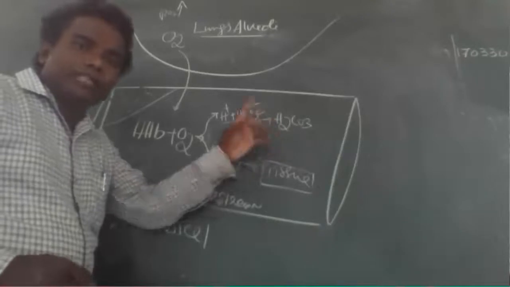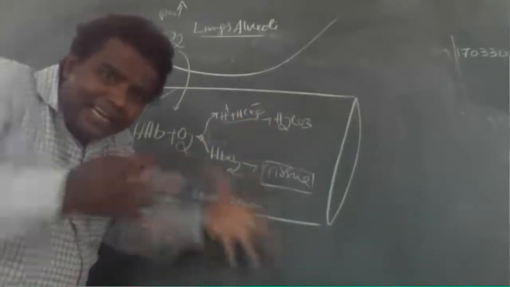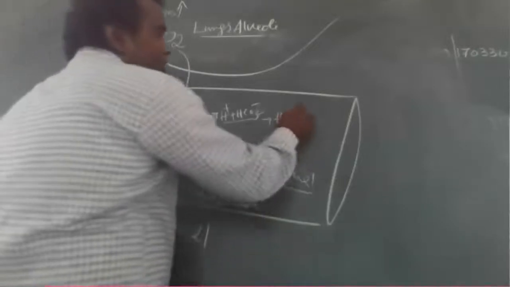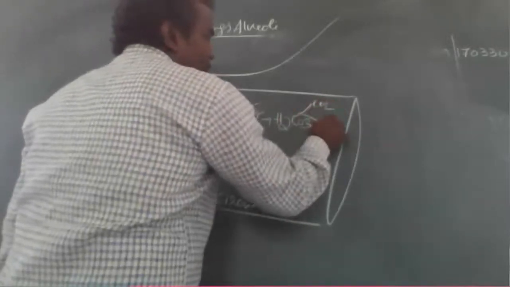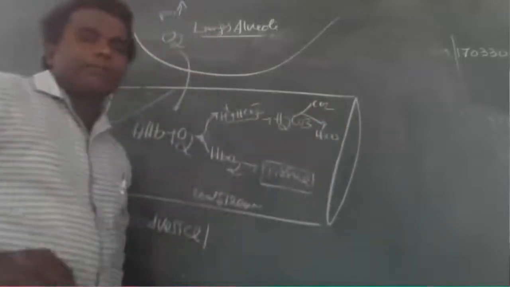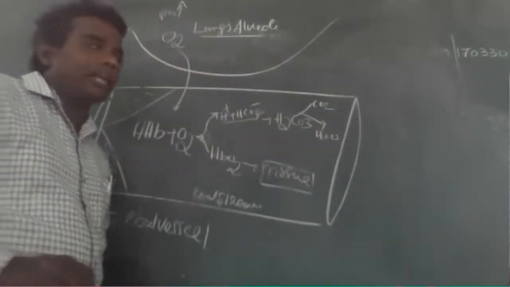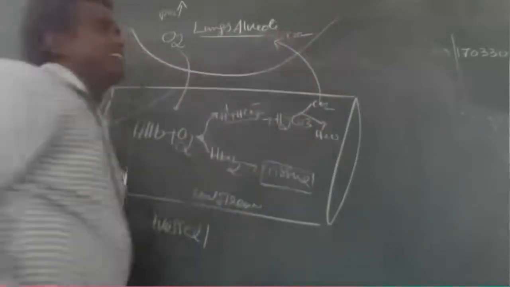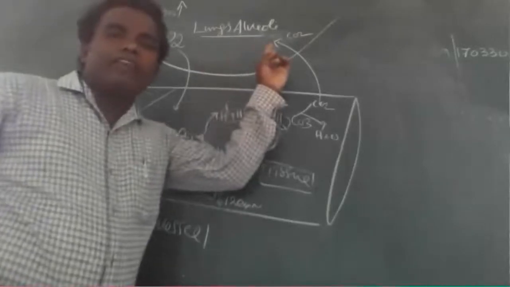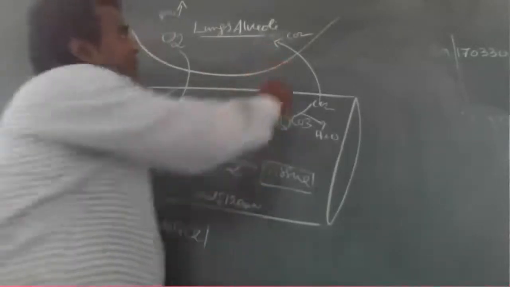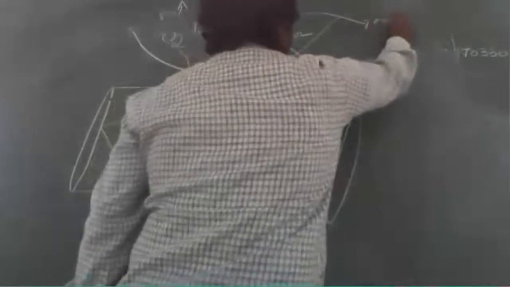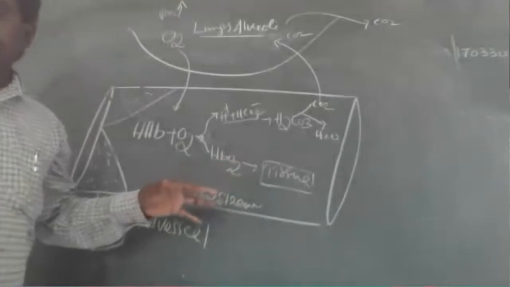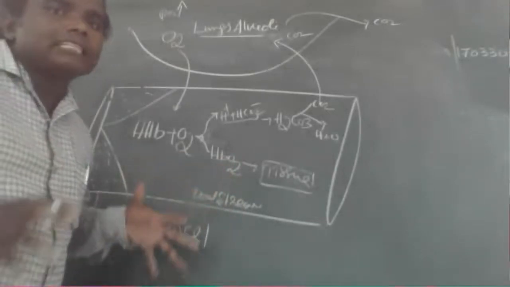This carbonic acid immediately splits, breaks down, into carbon dioxide and water. Now this carbon dioxide enters into the lungs and is removed from the lungs to outside. That is the mechanism that takes place in the lungs.